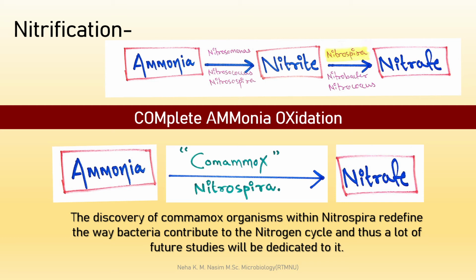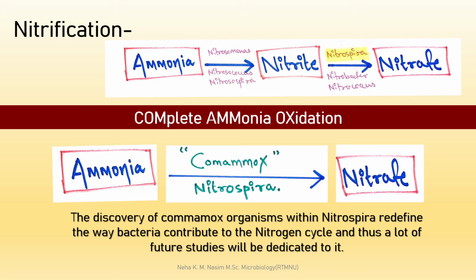But जो हमारा Nitrospira organism है, this is a unique organism. क्यों ये unique है? Because it's like a Comammox Nitrospira. Okay, it is a Comammox organism, like it carries out complete ammonia oxidation. Nitrification के जो दोनों steps हैं, Nitrospira can alone carry out these two processes. Okay, Nitrospira can carry out ammonia to nitrite conversion, and it can also carry out nitrite to nitrate conversion.